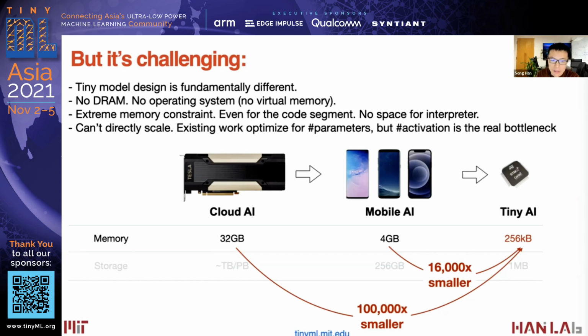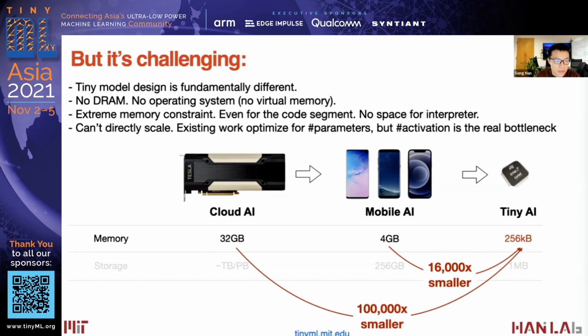And the flash, the read-only memory, is also 4 to 5 orders of magnitude smaller than on cloud GPUs. So we believe there is an urgent need for solutions for these microcontrollers, like our MCUNet.